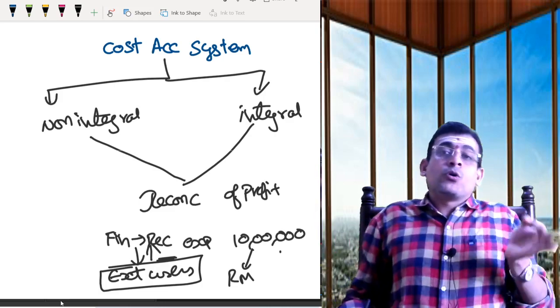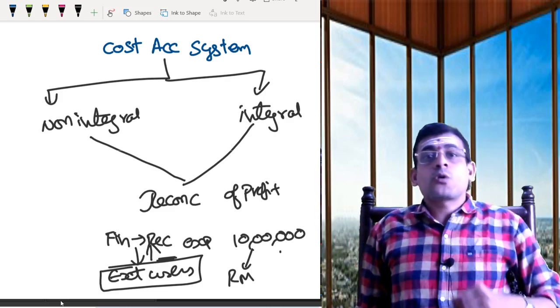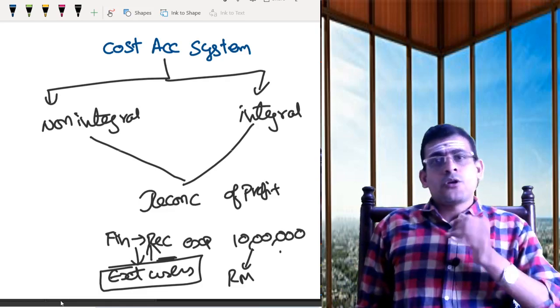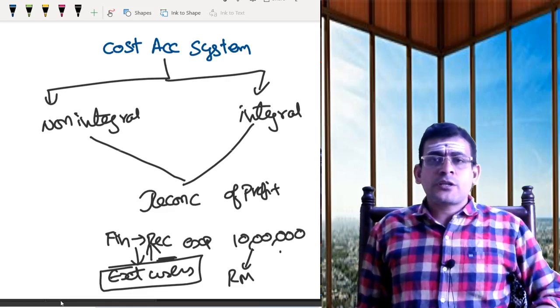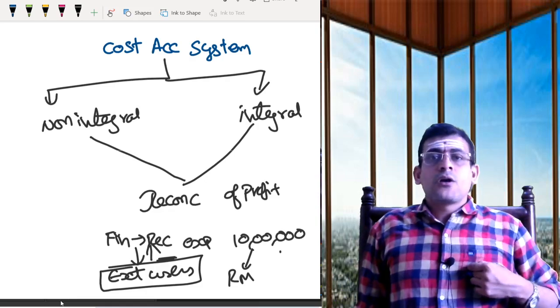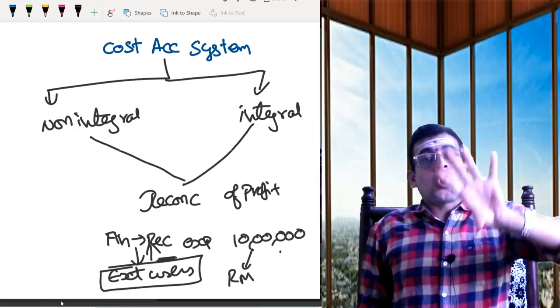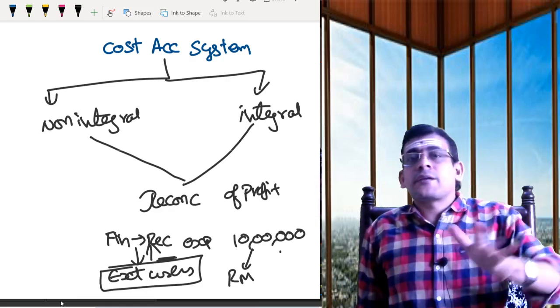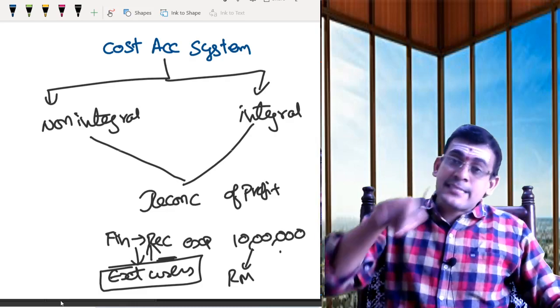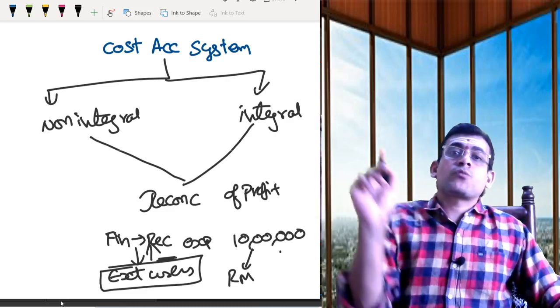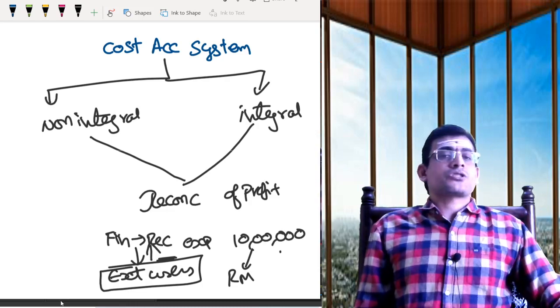But if you don't maintain that, how can you control? You should control. You should know what your cost of production is, what the cost of raw material is, what your bill of material is. All these sort of things you should know. Otherwise you can't control. So for the purpose of control, what do I need to do? I need to maintain the cost records.